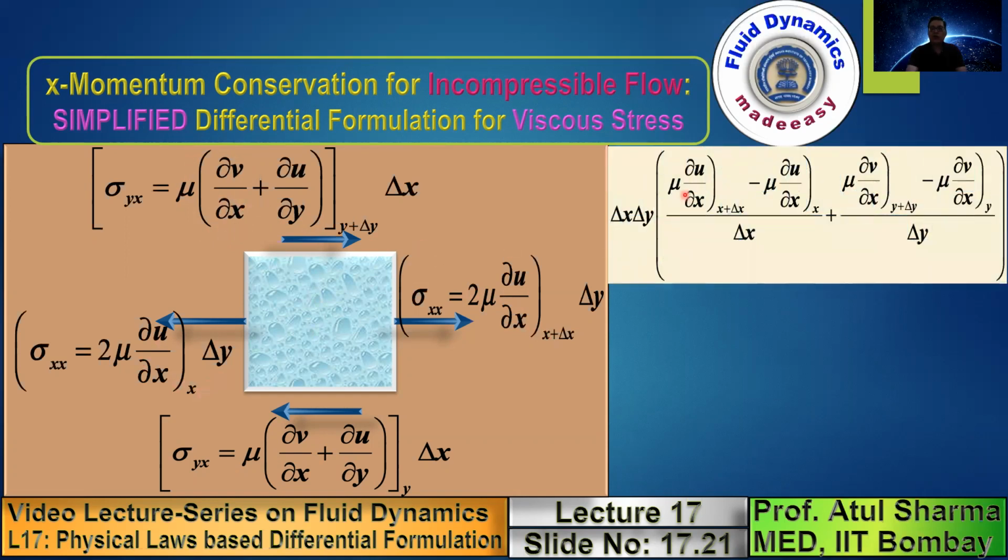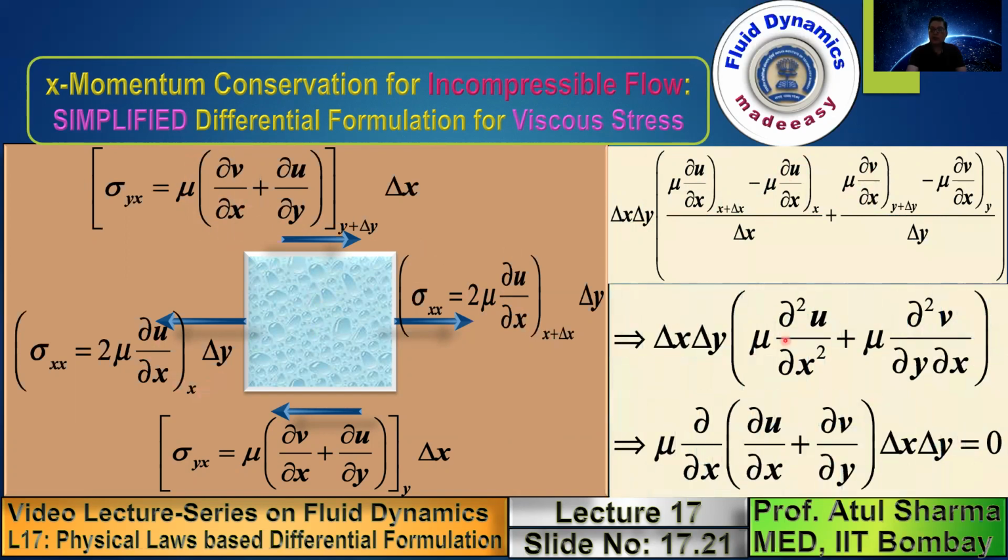Okay, so if you do this, and you take delta x delta y as common, this term becomes mu del square u by del x square. This term becomes mu del square v by del x del y, which is given as this.